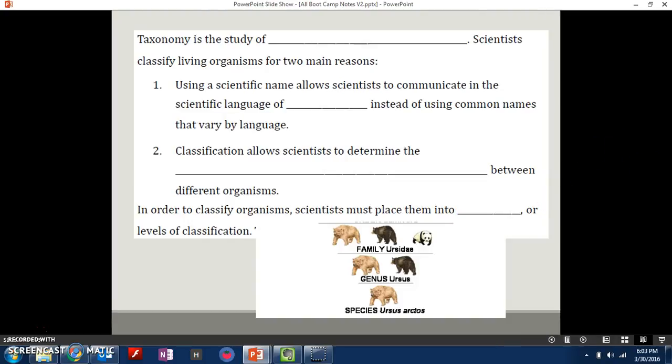Alright, so taxonomy, what is that? It is the study of classification. So it's how we put different organisms in different categories.